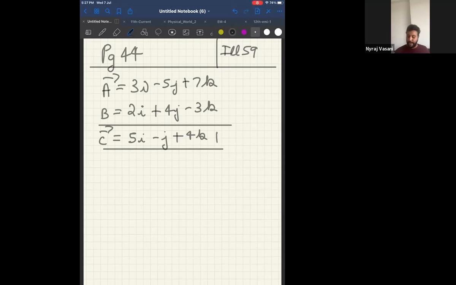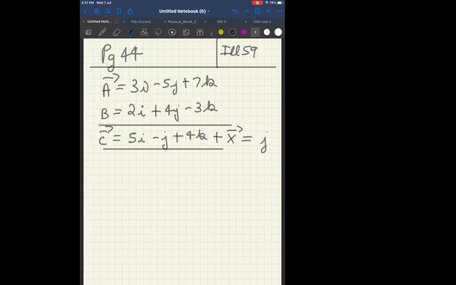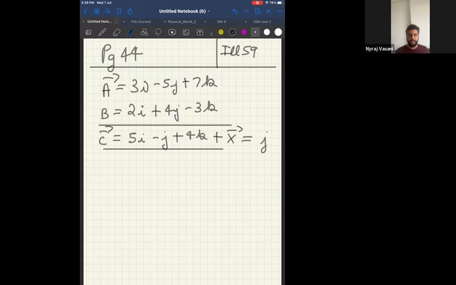So let me add one vector which I don't know, that is plus x vector, which is added to the resultant of A vector and B vector, gives you unit vector along y direction. Unit means 1. Y direction, can I say, is j. i is x-axis, j is y-axis, right? k is z-axis. Correct?